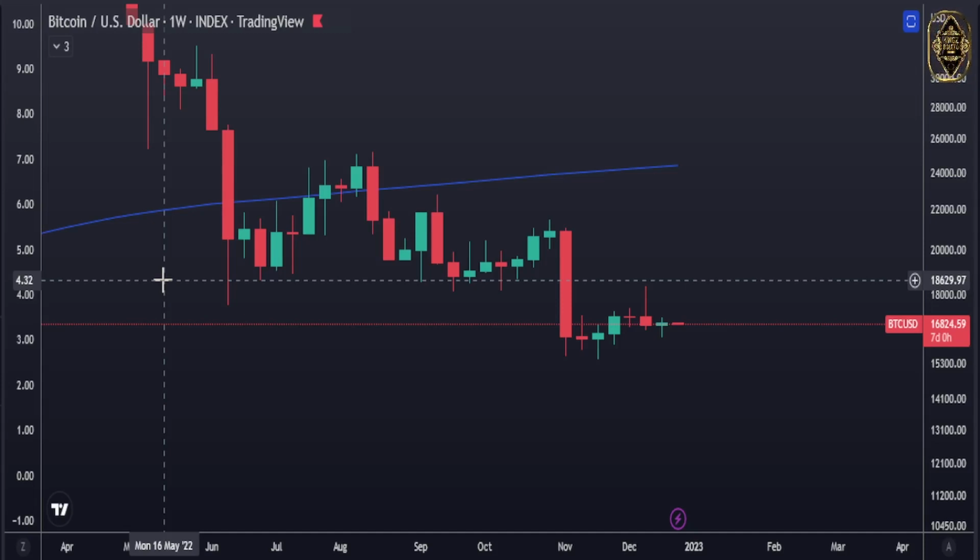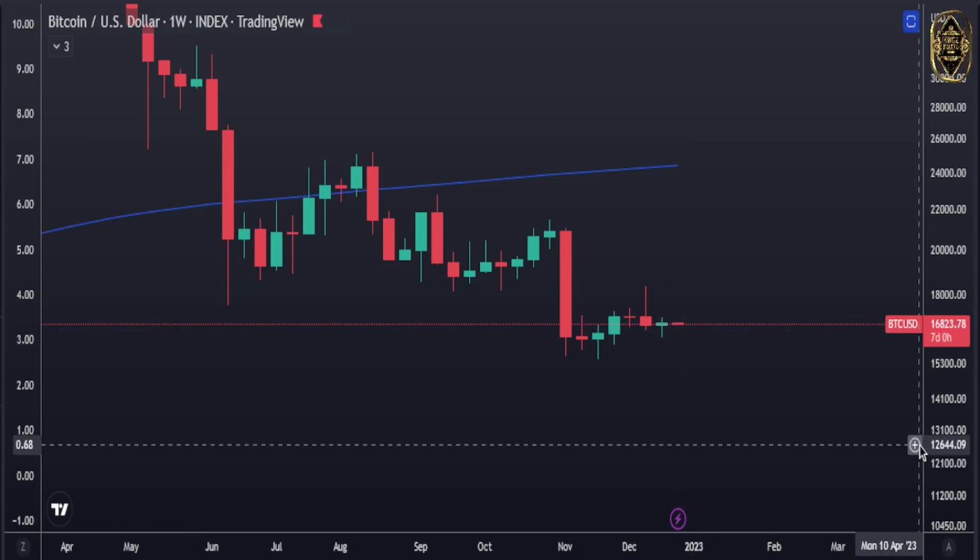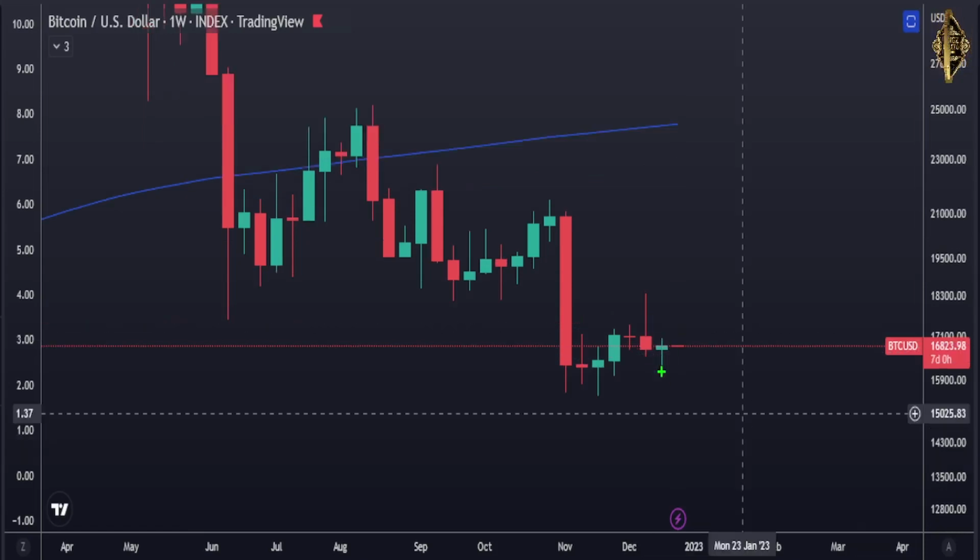Now let's start our lesson of today, guys. As you see here in the weekly, the weekly candle is finished, and it gave us a pin bar. After the last week, it gave us that weekly candle, a pin bar indicating the market is going to reverse. And this week, it gave us another green candle indicating the market is going to reverse. So we don't know what's going to happen. Maybe it's going to go higher a little bit. But also, we're still in a downtrend, guys.